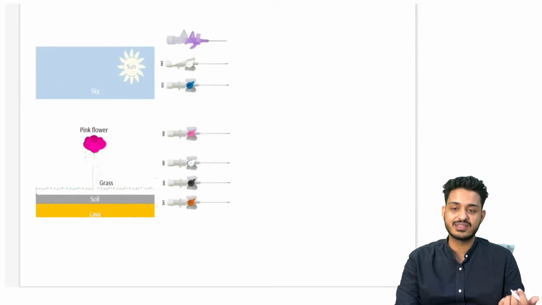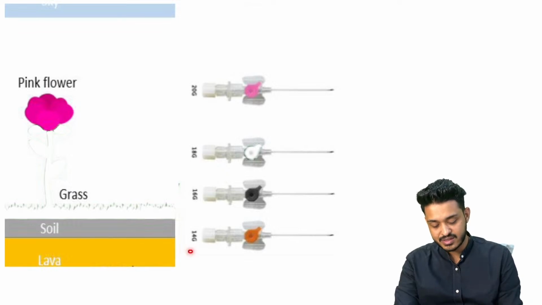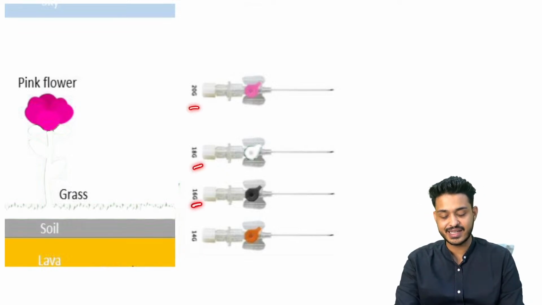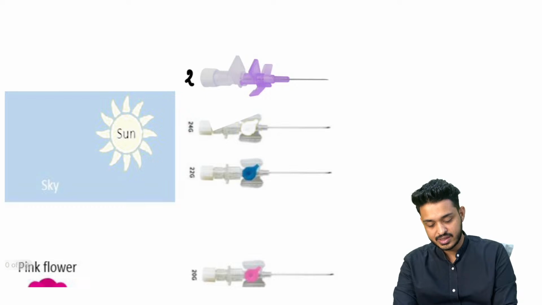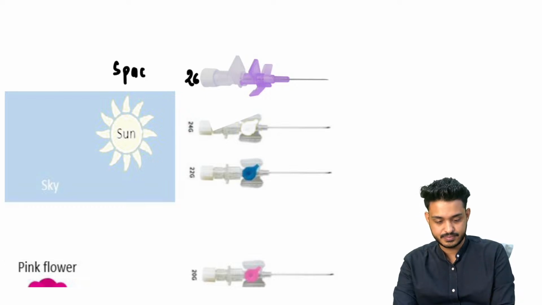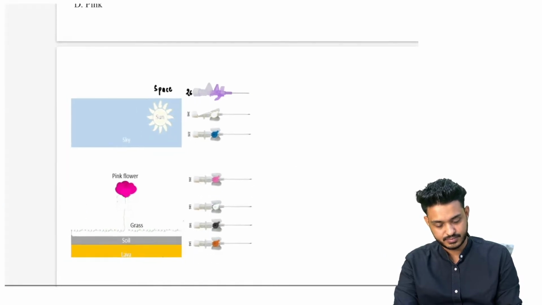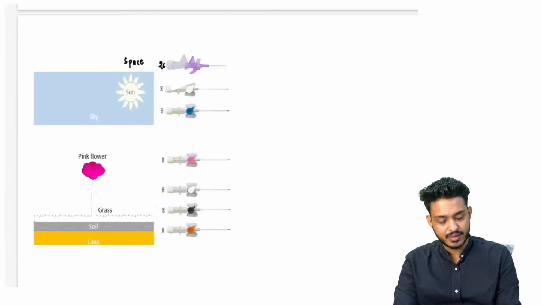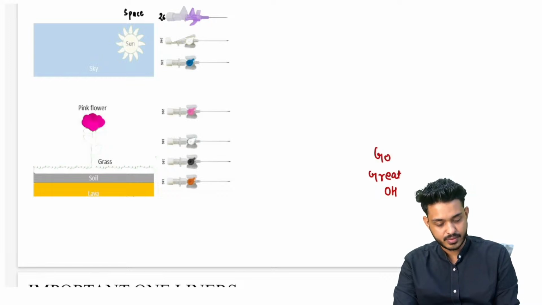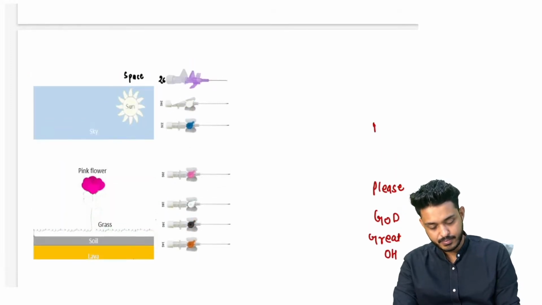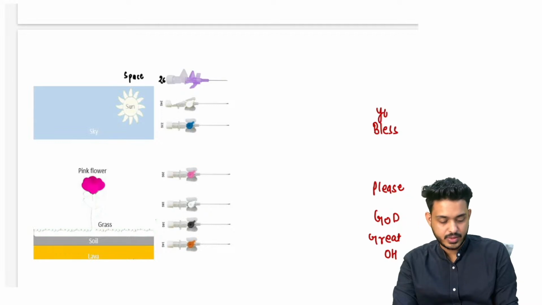And mnemonic कैसे याद रखोगे? What are the gauges that we are going to have? We are having 14, 16, 18, 20, 22, 24 and 26 gauge. This is going to be your 26 gauge and this is going to be your space. Okay, one more mnemonic you can remember, and that is going to be: O great God, please bless your people. You can remember any of them.